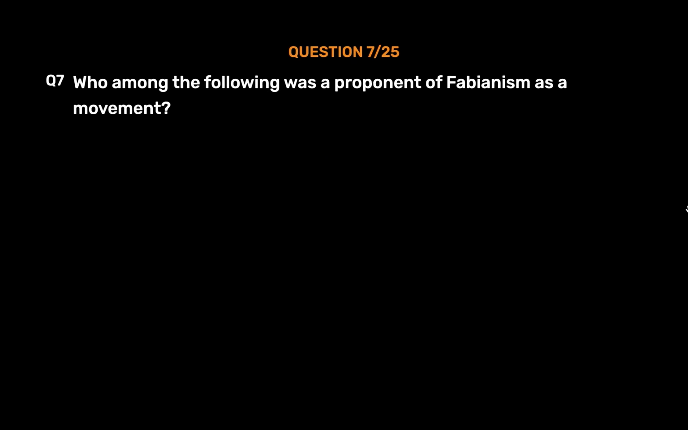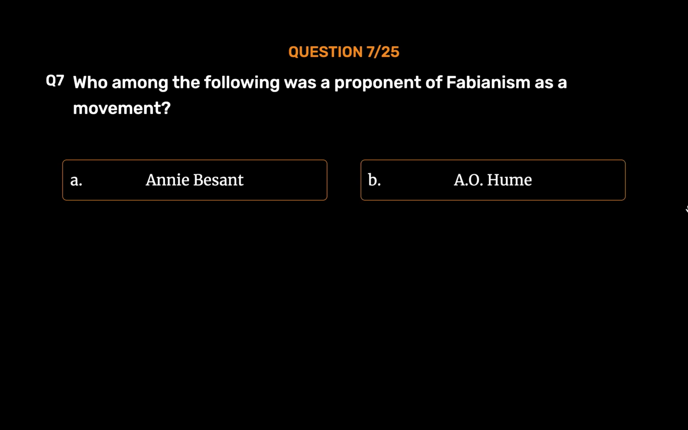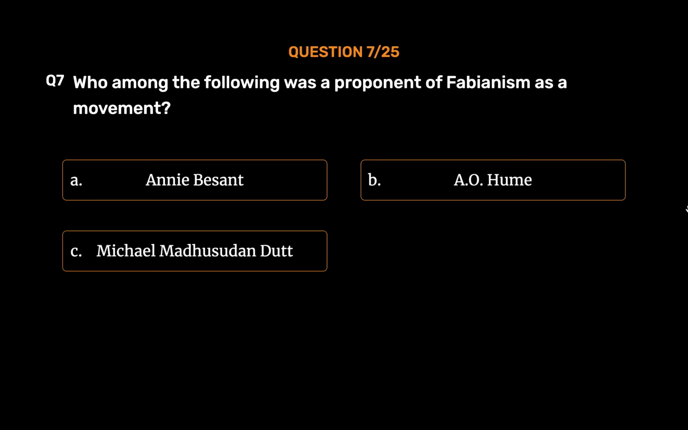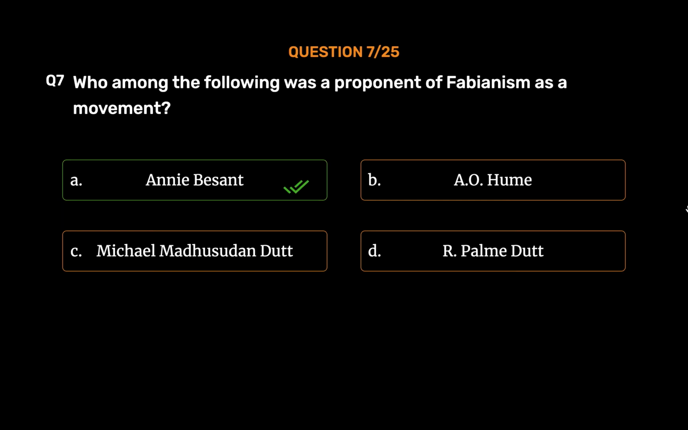Question number 7. Who among the following was a proponent of Fabianism as a movement? Option A. Annie Besant. Option B. A.O. Hume. Option C. Michael Madhusudan Dutt. Option D. R. Palme Dutt. The correct answer is Option A.